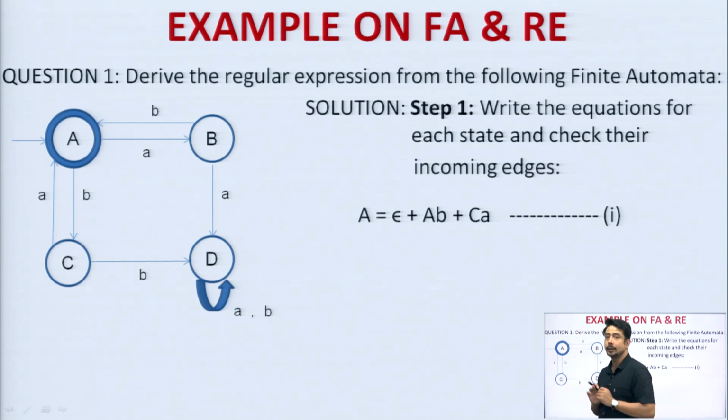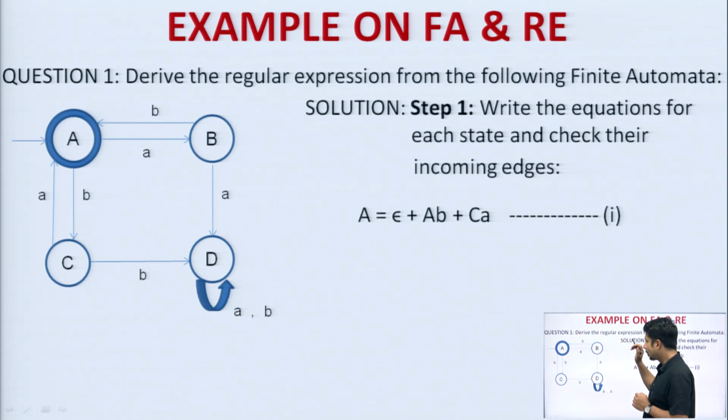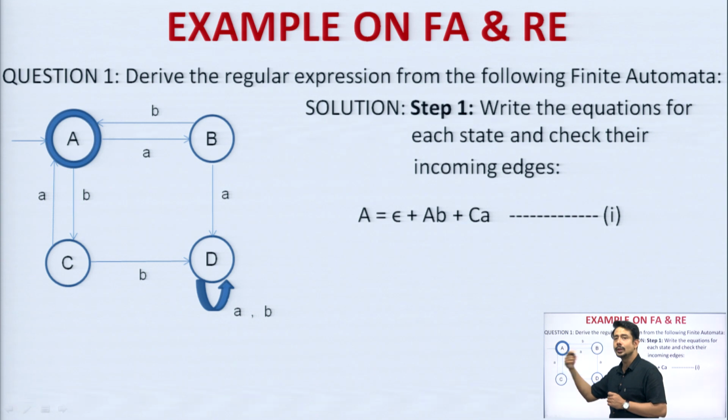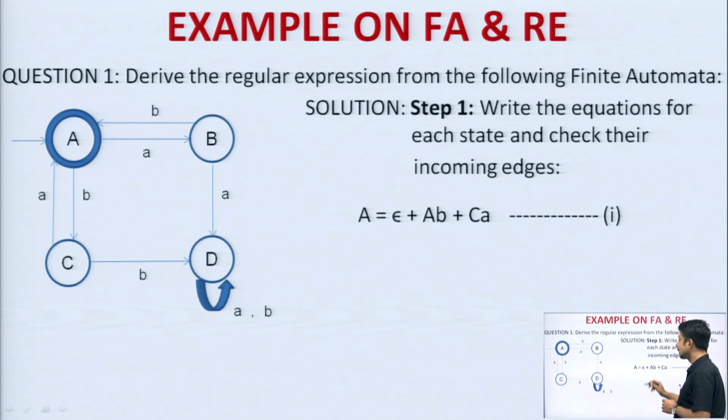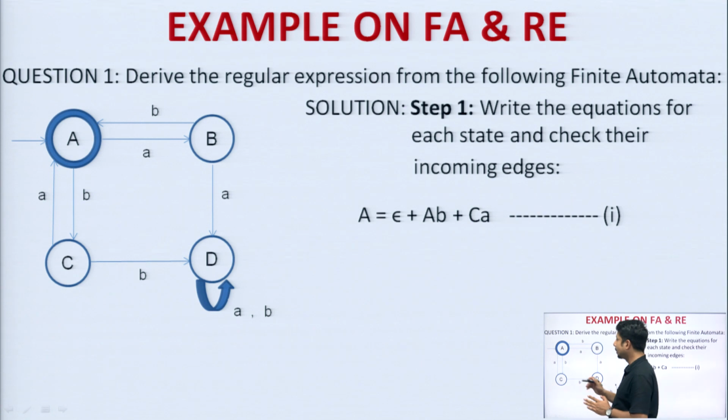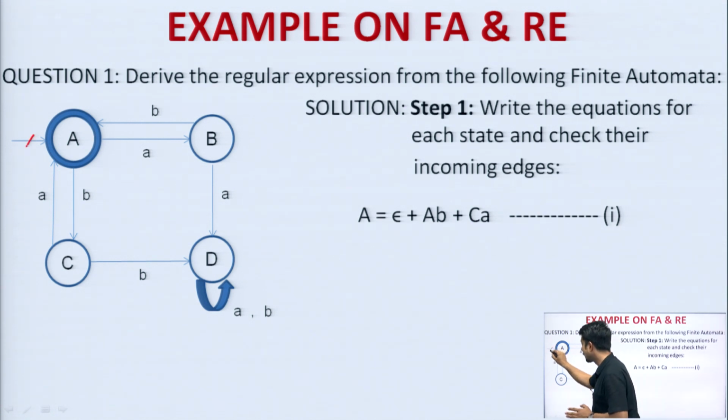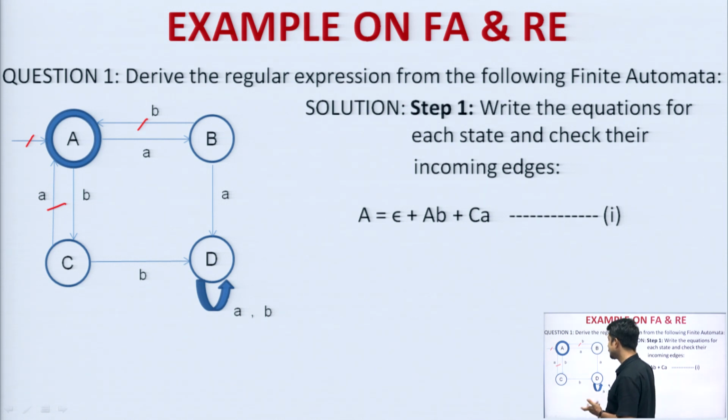For each state I need to write down the equation. Now, how will I start, and which state will I start with? I will start with the initial state. The initial state is what? State A. So, state A equals, now I have to check only the incoming edges. The incoming edges are what? 1, then 2, then 3. Any more incoming edges? No more incoming edges.